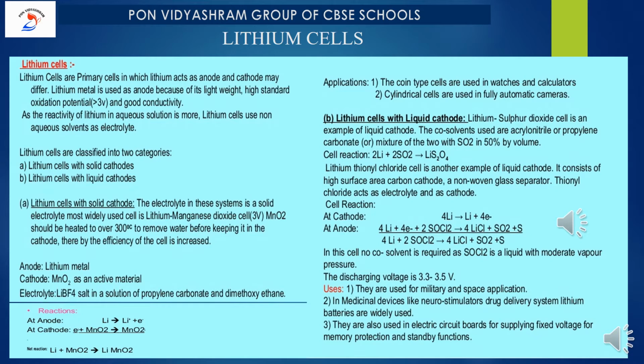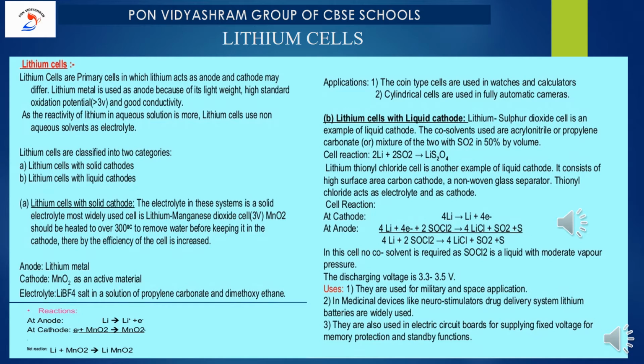Two works here. So what is the cell reaction? At the anode, lithium as usual donates an electron. Please remember, lithium donating electron. That electron will be gained by thionyl chloride, so the conversion will be LiCl, SO2 and sulfur released. So the overall reaction is lithium reacting with thionyl chloride to give LiCl, lithium chloride, SO2 released plus S.